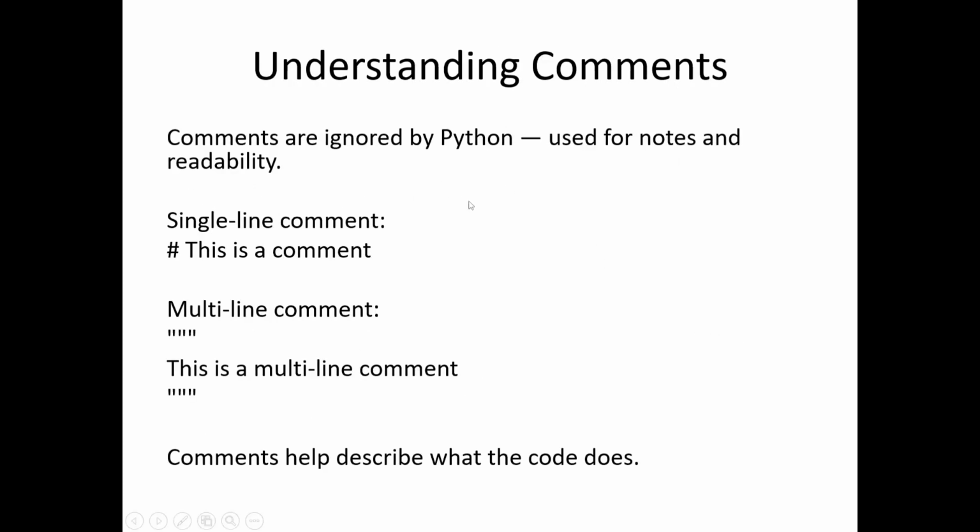Here we learn comments. What are comments? Comments are ignored by the Python language and are used for notes and readability for the developer. They describe the code and help the developer with further inquiries related to the program.